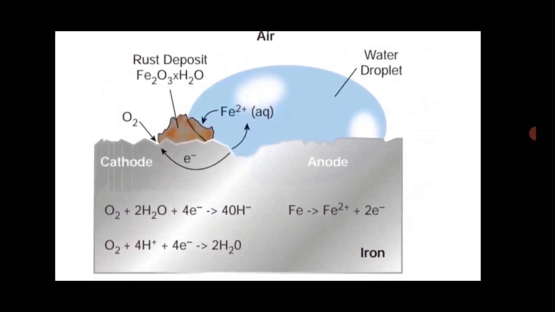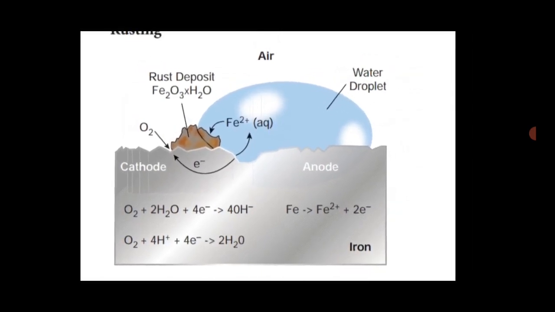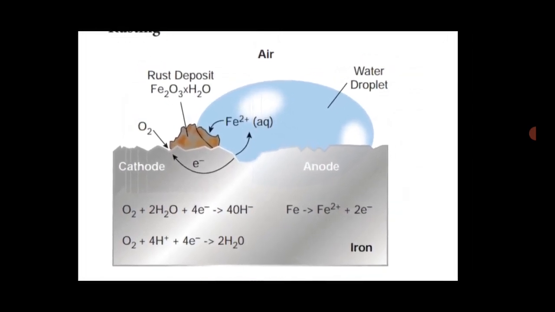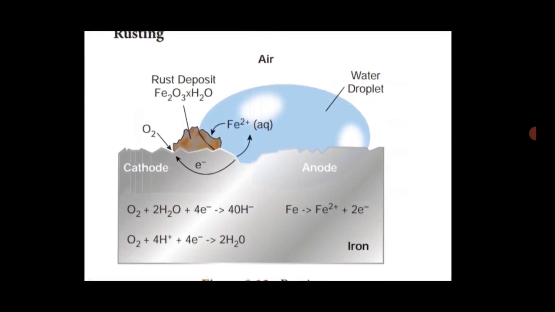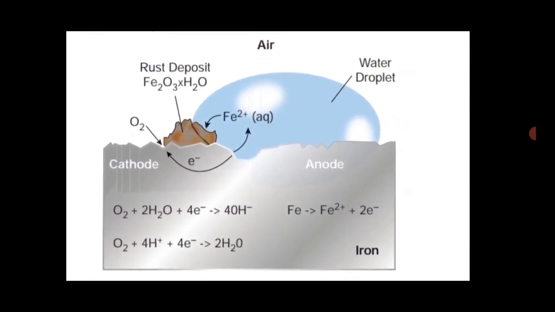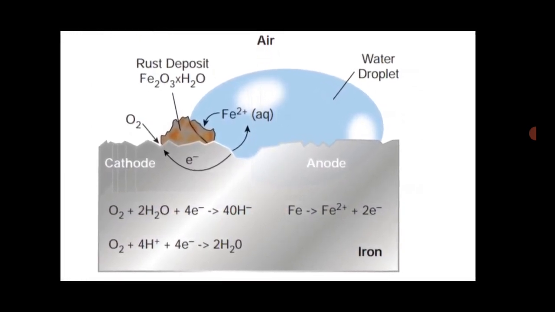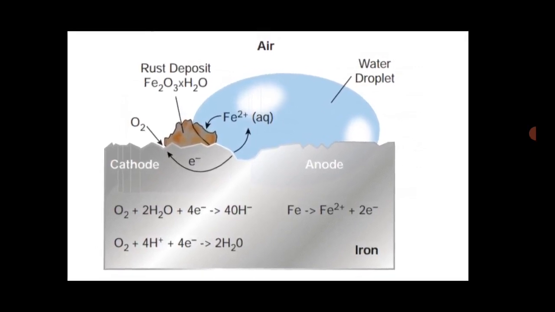These combine to form a rust deposit on the surface of the iron layer. What color is this rust in nature? Reddish brown. This is a new compound.